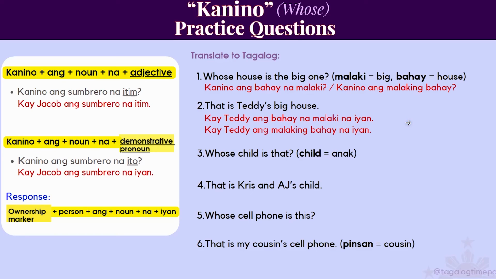Next, number 3, whose child is that? Child in Tagalog is anak. Kanino ang anak na iyan? So that's rule number 2. Kanino plus ang plus noun plus na plus the demonstrative pronoun. Or, kaninong anak yan?